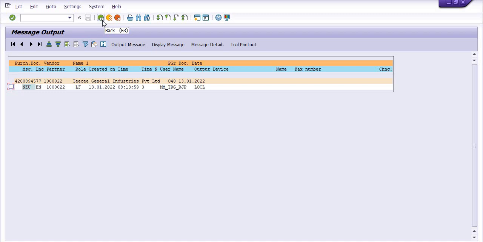You need to fill the purchase order and click on the trial printout. System will generate the printout.